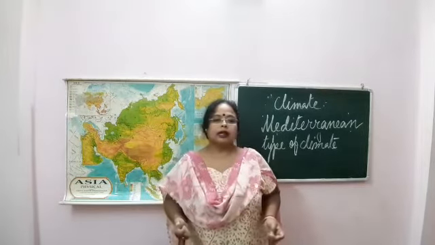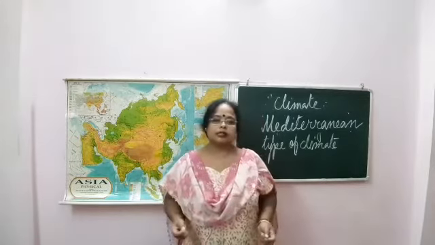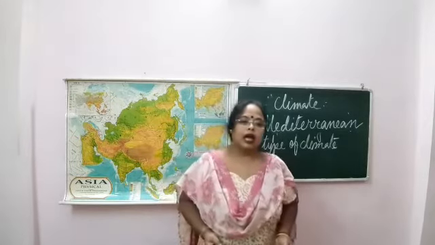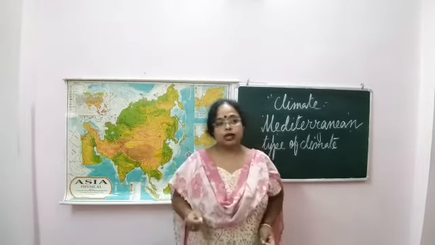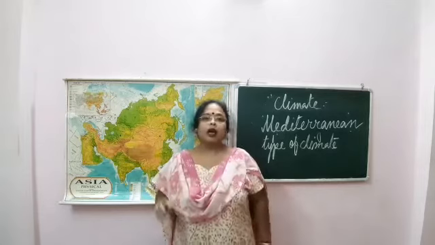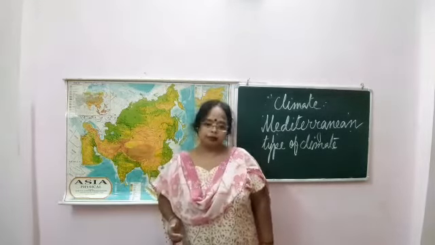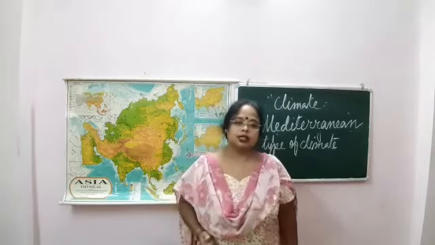And acacia is found here. Some fruit trees, generally chestnut, oak, walnut and olive, are grown here. Remember this is very important: olives, oranges, and many other special citrus type of fruits are found in this region.